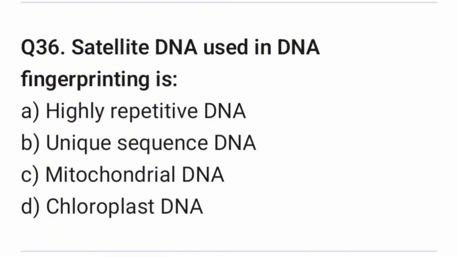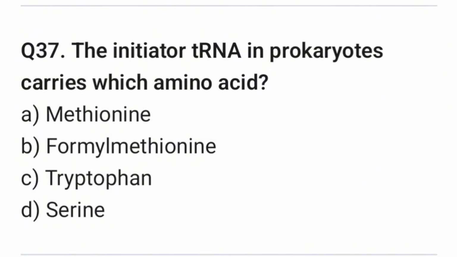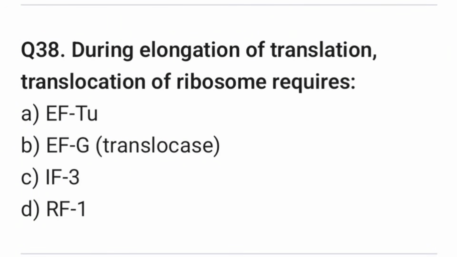Question 36. Satellite DNA used in DNA fingerprinting is. Right answer is option A, highly repetitive DNA. Question 37. The initiator transfer RNA in prokaryotes carries which amino acid? Right answer is option B, formylmethionine. Question 38.